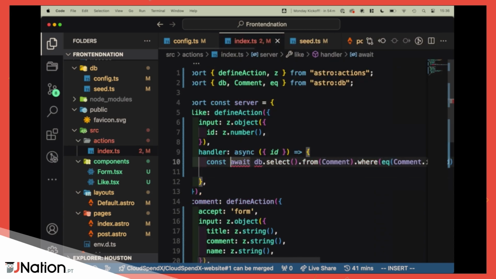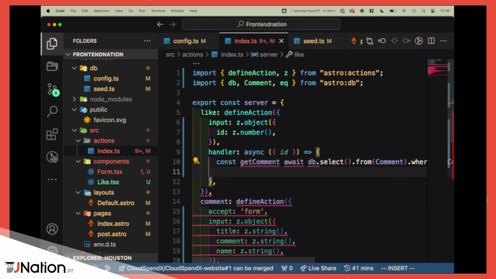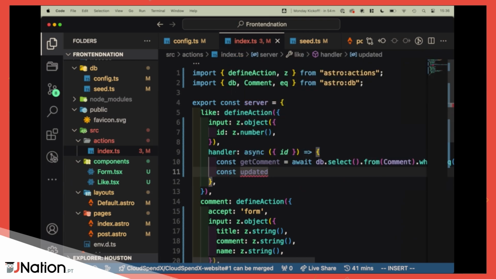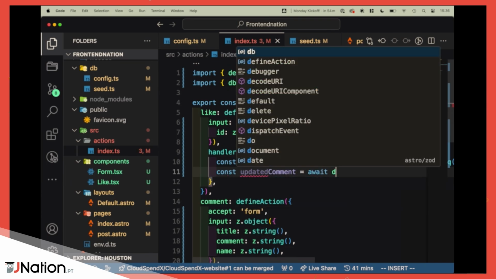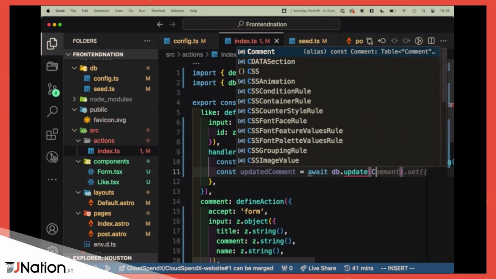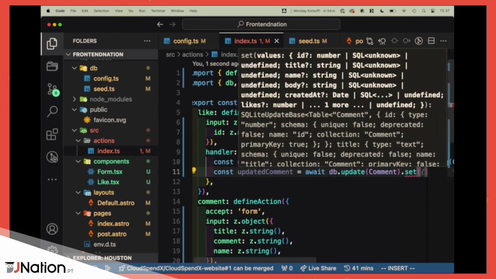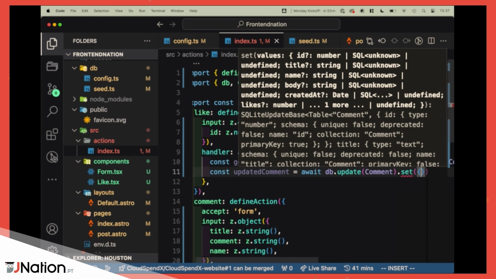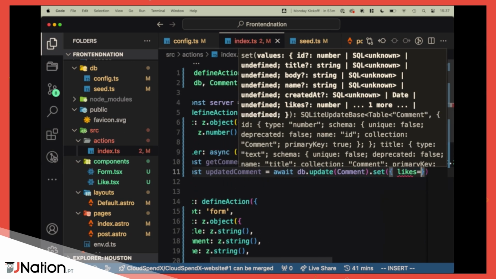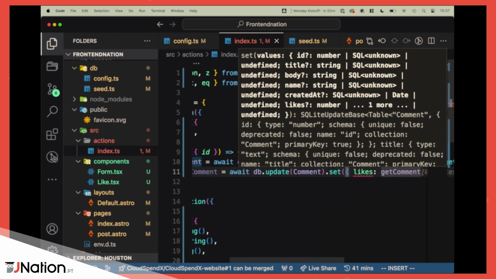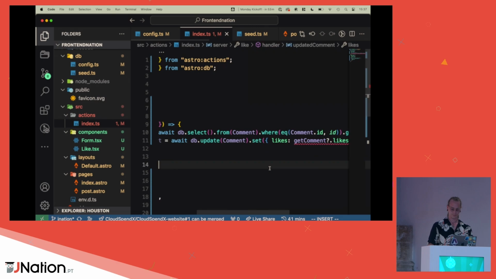So we have const getComment, I'm going to call it. Now we want to update that comment. So const updatedComment equals await database.update comment set. 25 seconds left. That's going to be very, very hard to do. Likes equals getComment.likes plus 1.